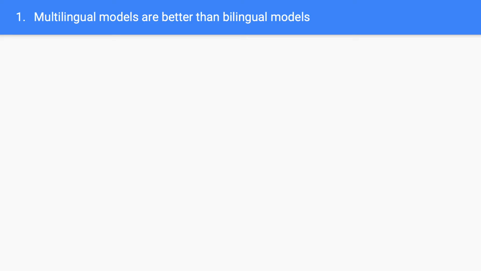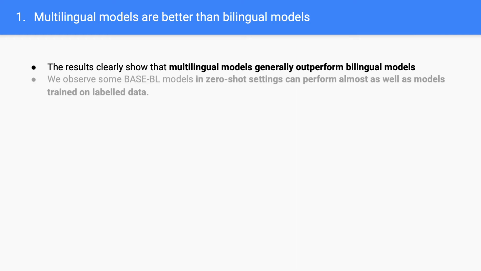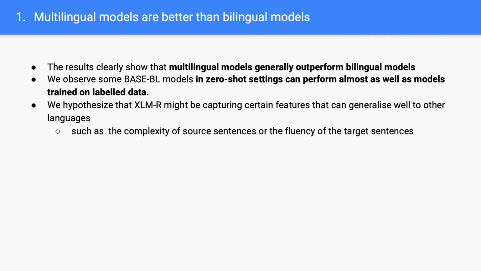Here, we provide analysis of our results. The previous results clearly show that multilingual models generally outperform bilingual models. We observe some base BL models in zero-shot settings can perform almost as well as models trained on labeled data. We hypothesize that XLMR might be capturing certain features that can generalize well to other languages, such as the complexity of source sentences or the fluency of the target sentences.